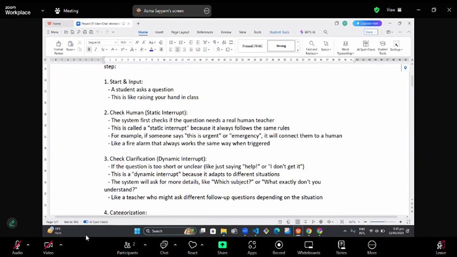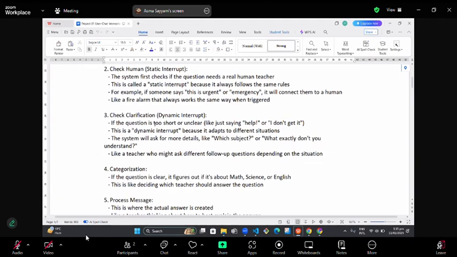The system first checks if the question needs a real human teacher. For example, if the user's question has words like urgent or emergency, the chatbot will shift that question to the human teacher. So using this check human code in our agent, help from a human will be taken, and that is known as a static interrupt.